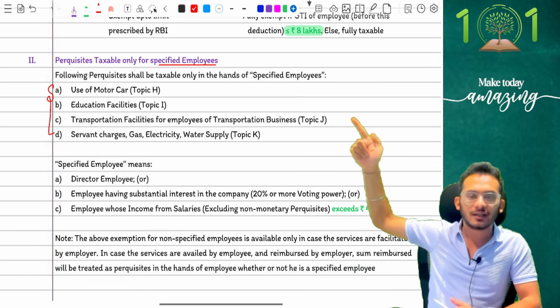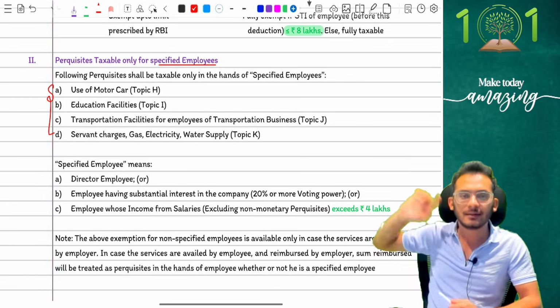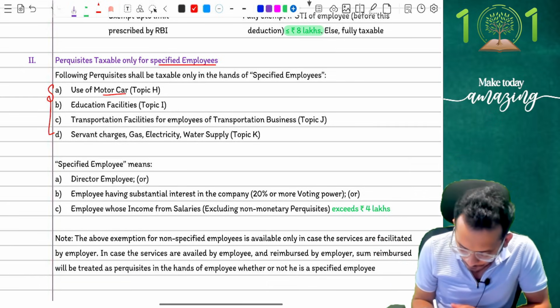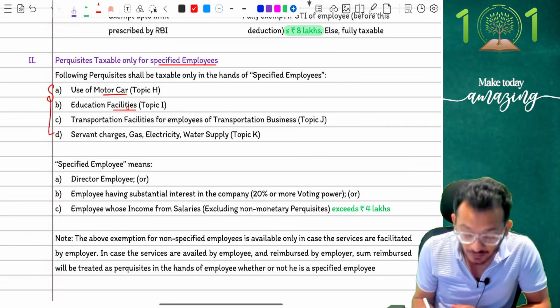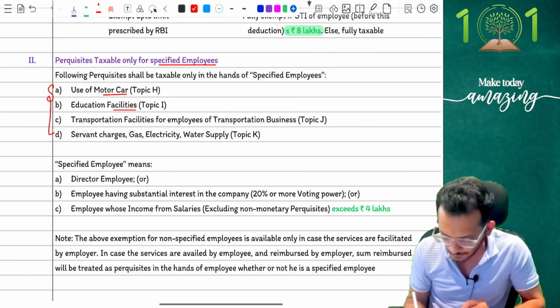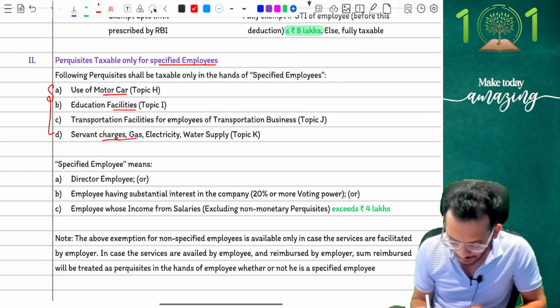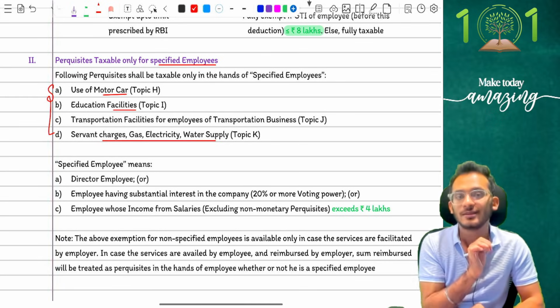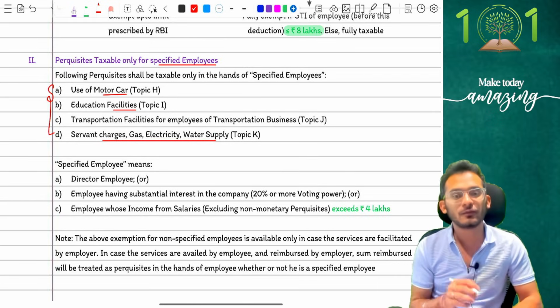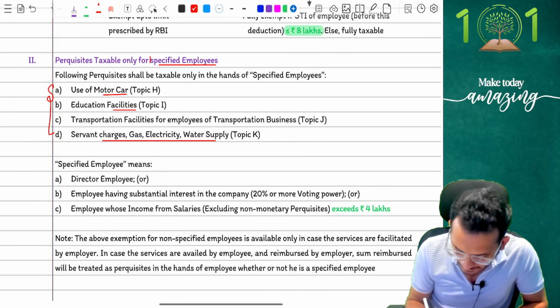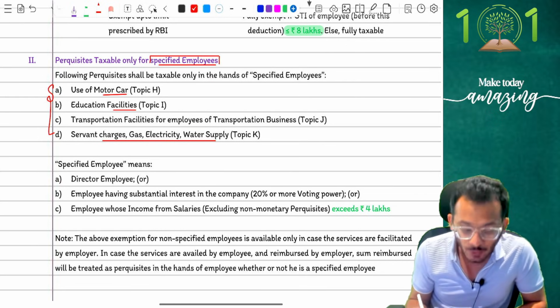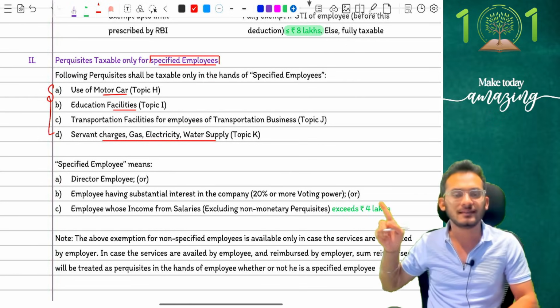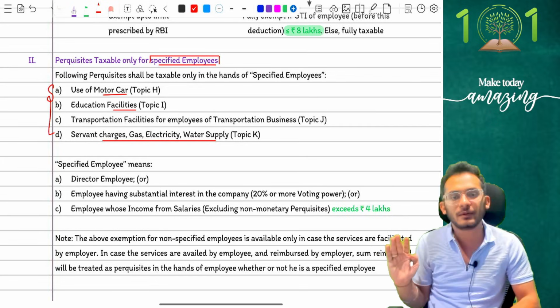So what were the rules? They said that if you are any of these employees who are going to get a motor car, education facility, not the allowance, the facility, any kind of transportation facilities, and any kind of servant, gas, electricity and water supplies, in these kinds of cases, they used to say, I will only tax it for people who are considered specified employees, meaning you had to be specified for me to tax these items. If you're not specified, you are exempted for this.